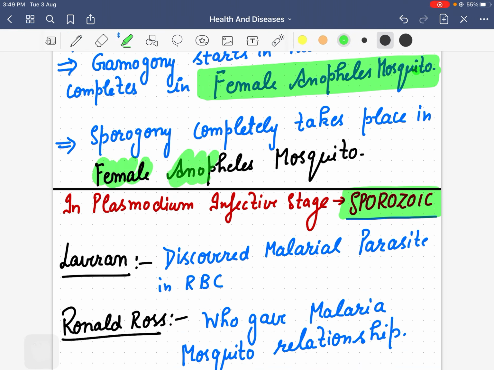So in Plasmodium, the infective stage is the sporozoite stage.